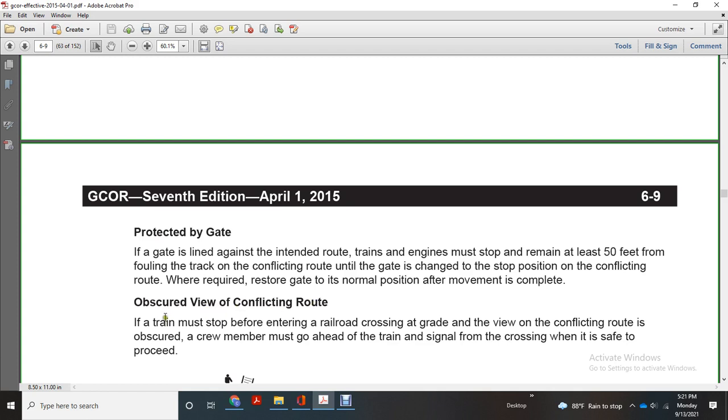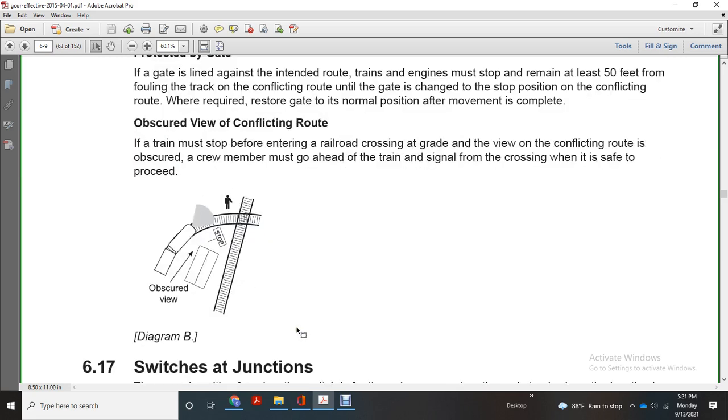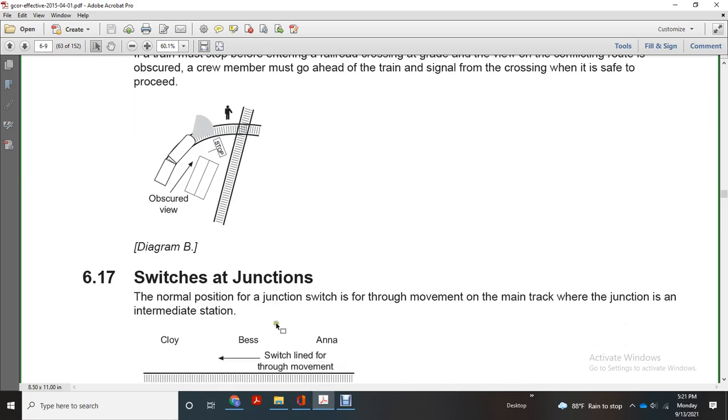Obscured view of the conflicting route. The train must stop before entering the railroad crossing when there is an obscured view of the conflicting route. A crew member must go ahead and give the train a signal from the crossing when it is safe to proceed.